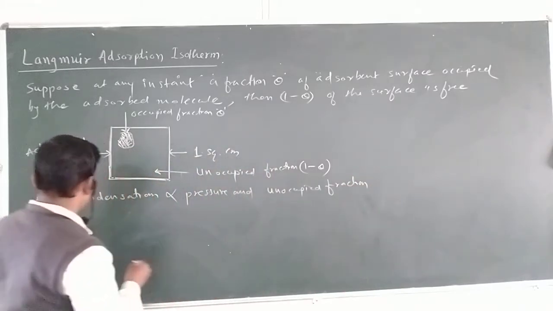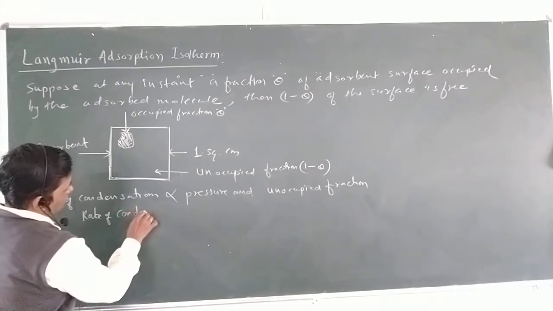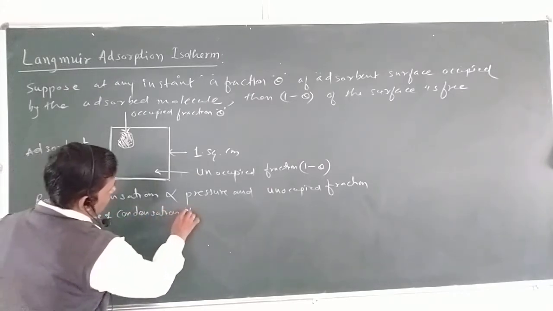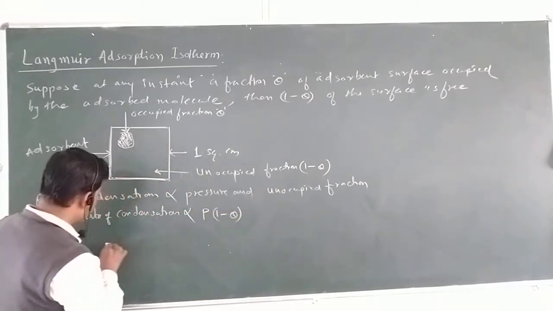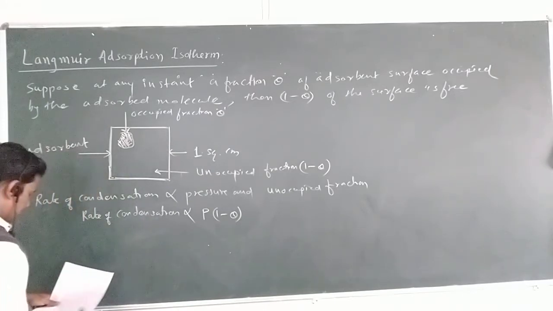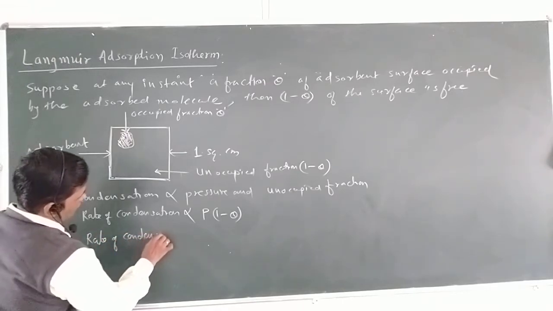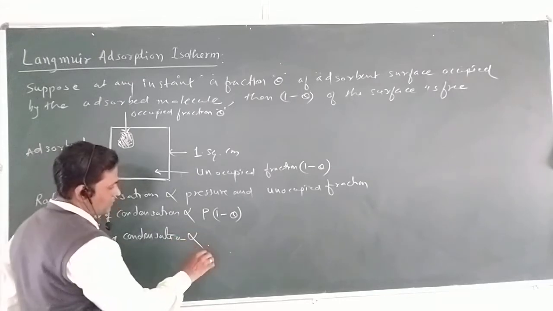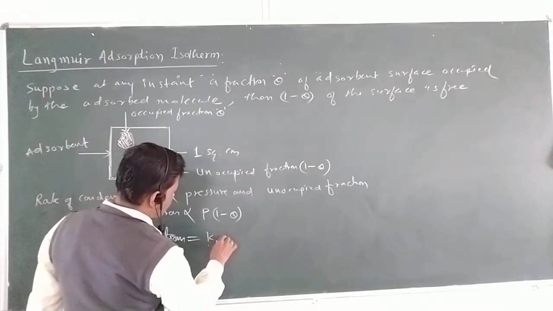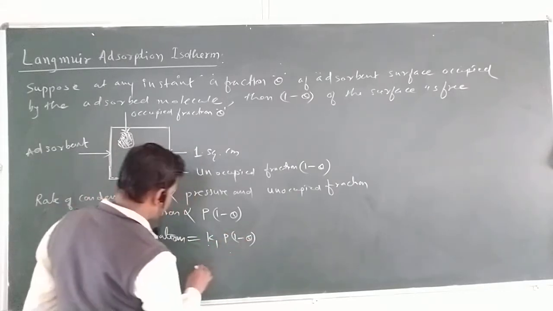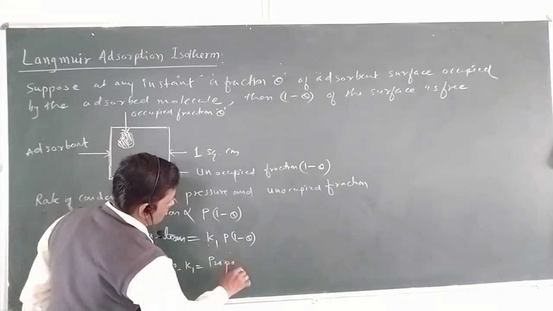Mathematically, we can write the rate of condensation is directly proportional to the pressure P and the unoccupied area, 1 minus theta. This is very important. If we remove the proportionality sign, rate of condensation equals K1 P (1 minus theta), where K1 is the proportionality constant.